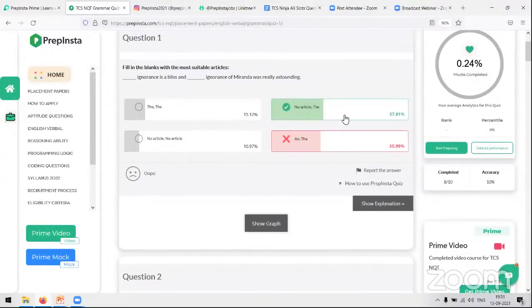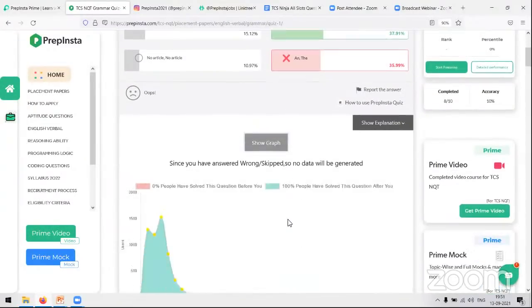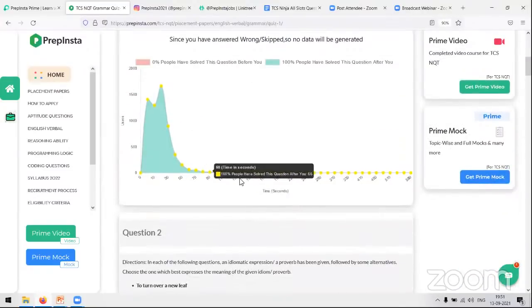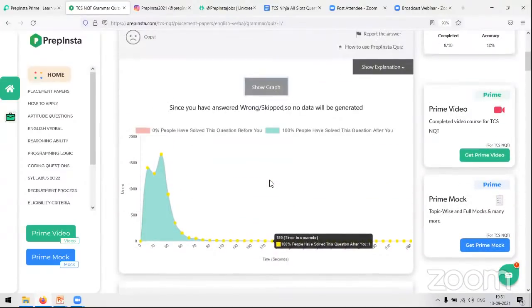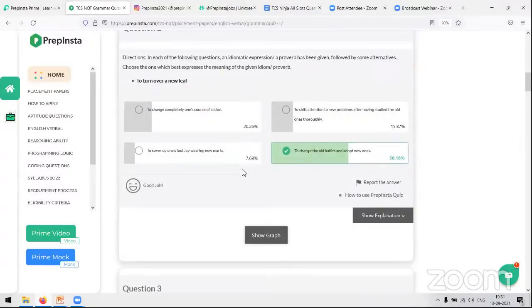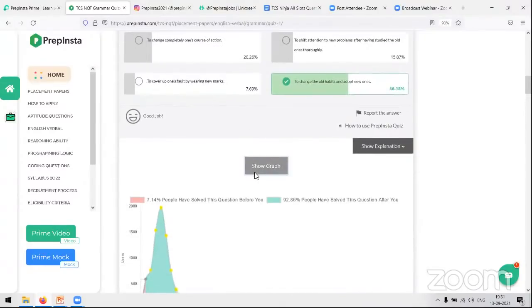So this is already solved. Now, let's see the graph. You are getting a graph over here, right? Which is helping you to see how you are performing, whether you are doing it properly or whether you are doing it later than other people, right?